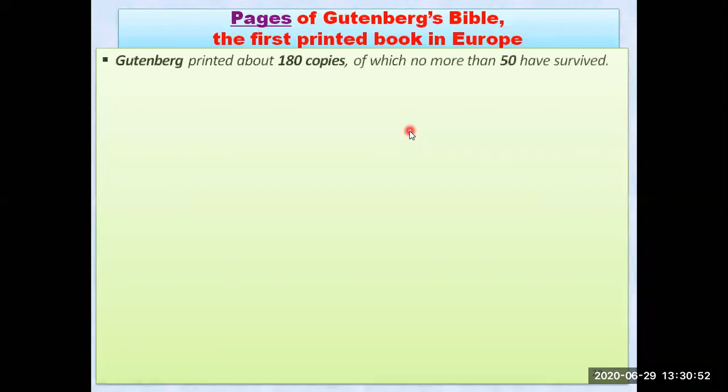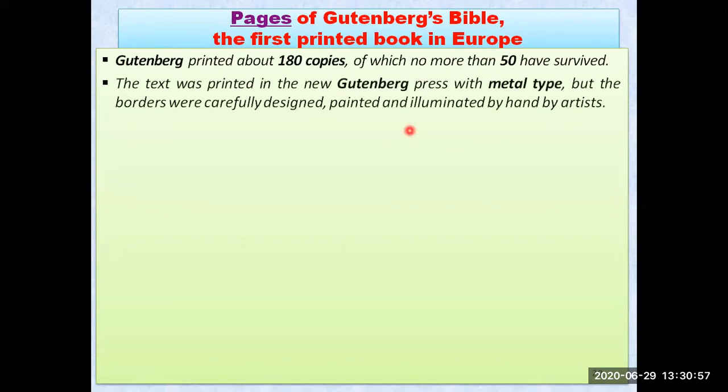This was one of the things. So Gutenberg printed about 182 copies, of which no more than 50 have survived. Now what is the reason? He produced 180 copies of the Bible in 3 years, and now it is saying that only 50 have survived. What about those 180 copies? Those 130 copies have been damaged. They got damaged with time because of the technology, because of the preservation.